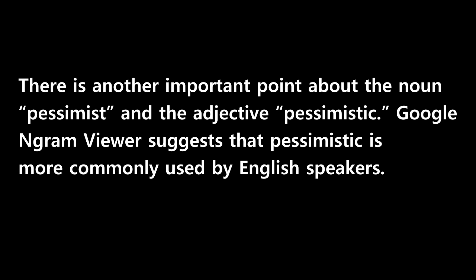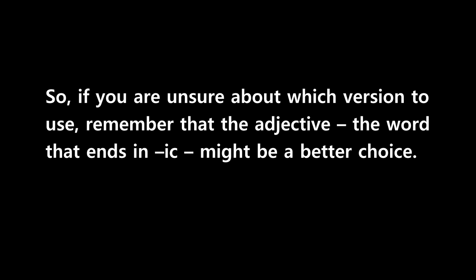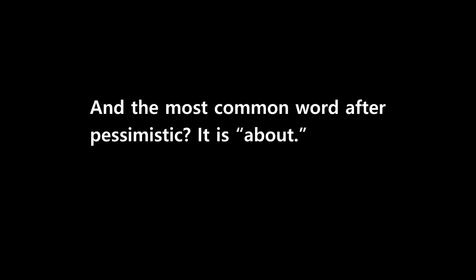There is another important point about the noun pessimist and the adjective pessimistic. Google Ngram Viewer suggests that pessimistic is more commonly used by English speakers. So, if you are unsure about which version to use, remember that the adjective, the word that ends in ic, might be a better choice. And the most common word after pessimistic? It is about.